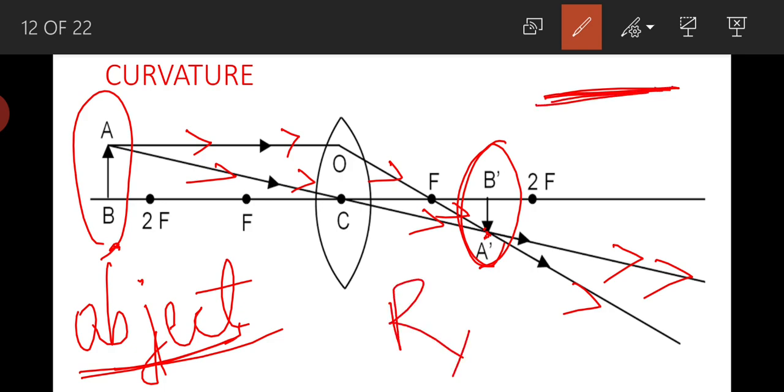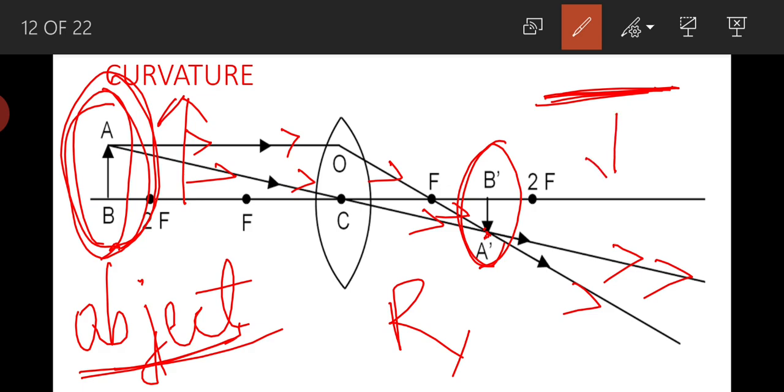And as you see here, object is placed straight. It means you have placed pencil straight in this way, whereas you can see the image inverted. Here image formed is like this. It means you can see pencil as upside down. Image will be inverted. And image size, you can see here, it is formed with decreased size. Hence image formed is diminished image.